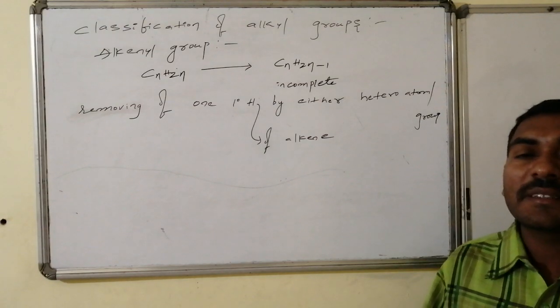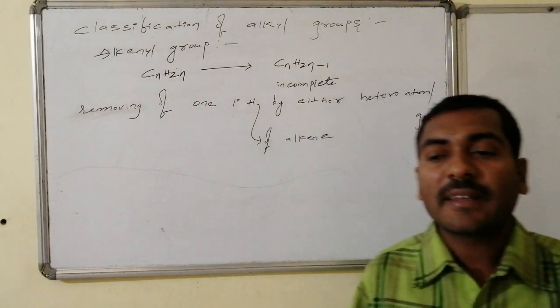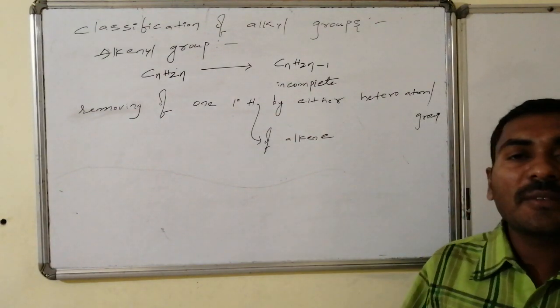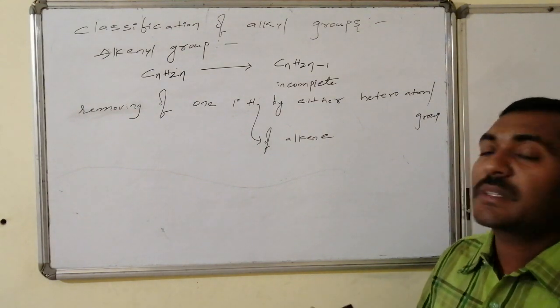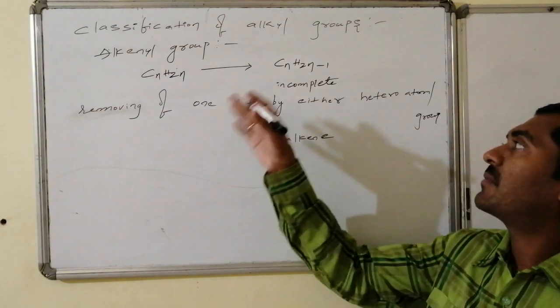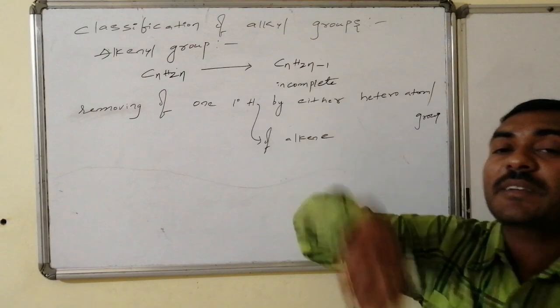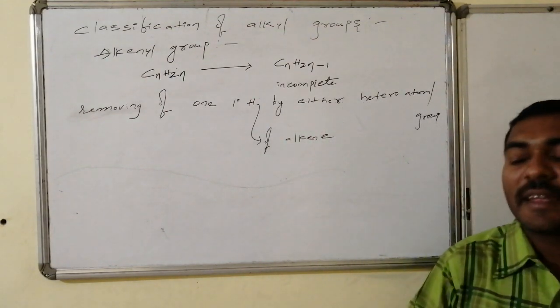The formula is CnH2n; removal of that primary hydrogen gives an incomplete structure with formula CnH2n minus 1. Such things are said to be alkenyl groups.